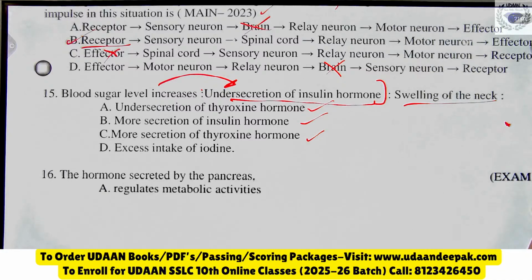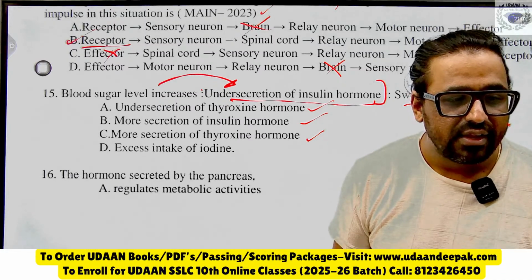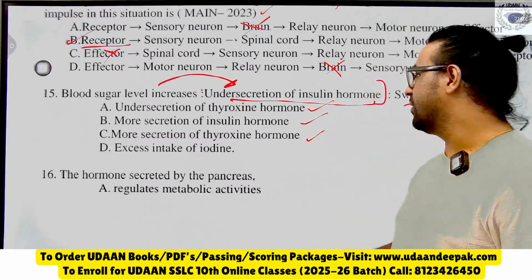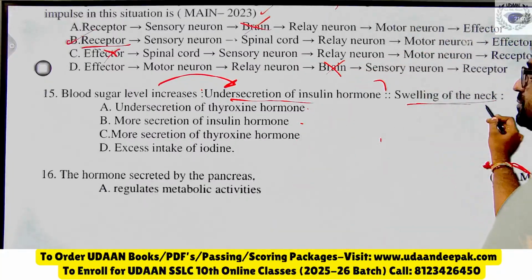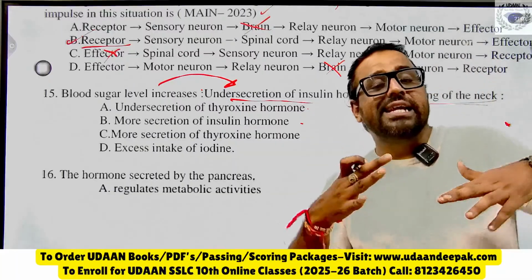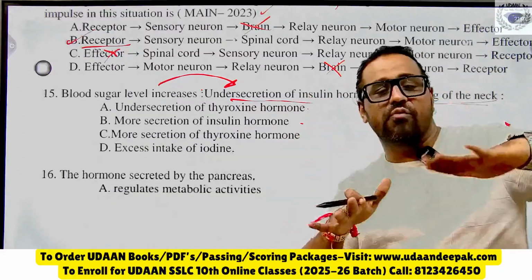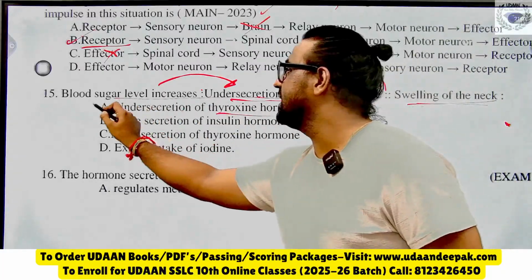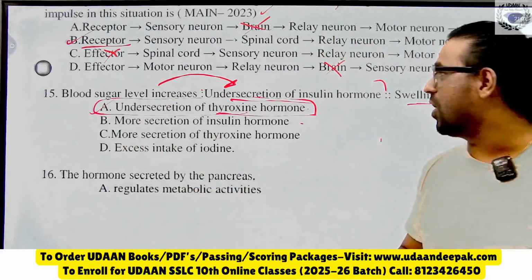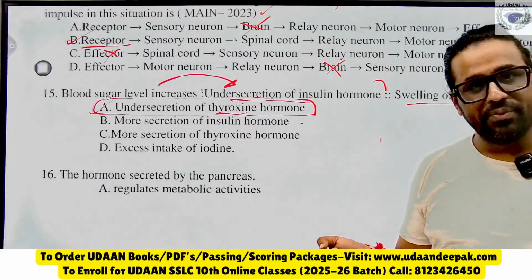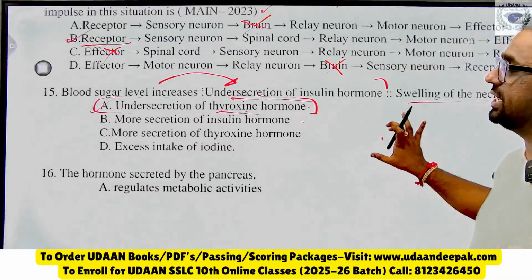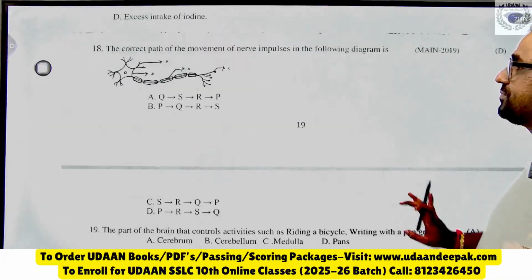Nihal has given option A. Naveen is telling A. Very good. See here, the swelling of the neck is because of the enlarged thyroid gland. That is low secretion of what? Low secretion of thyroxine hormone. Option A is the right one, that is under secretion of thyroxine hormone. There are total 27 objectives I need to discuss. Fast again here is already 9. Next.